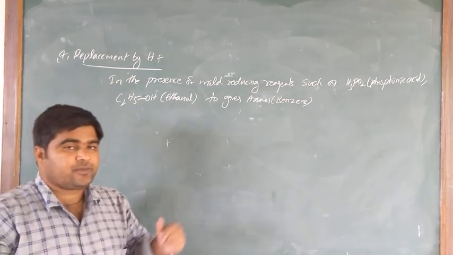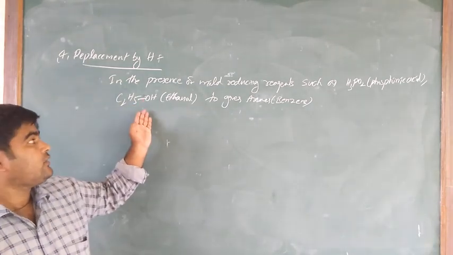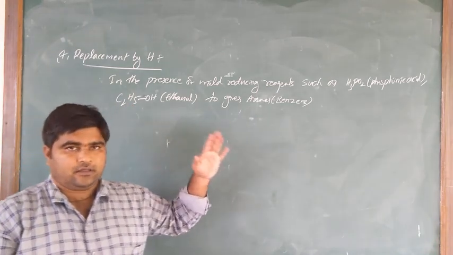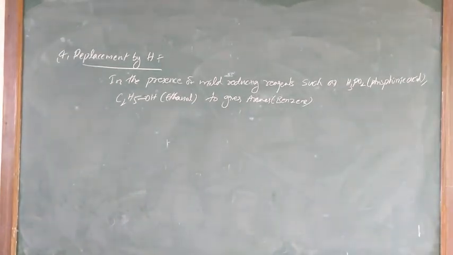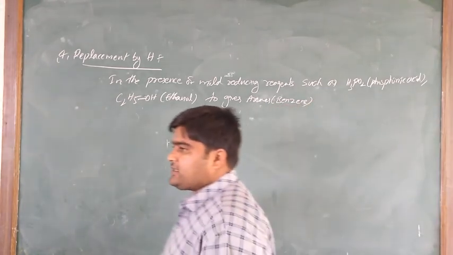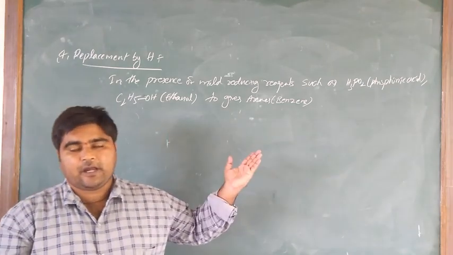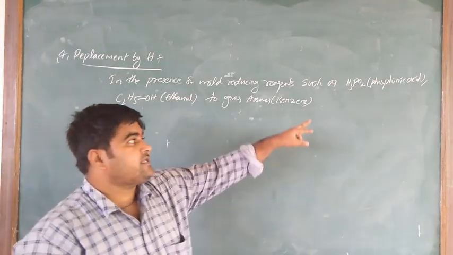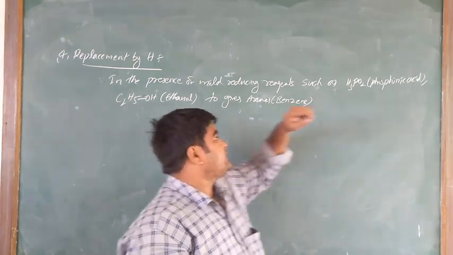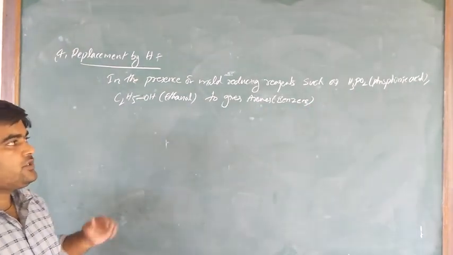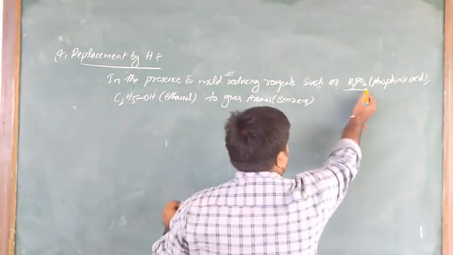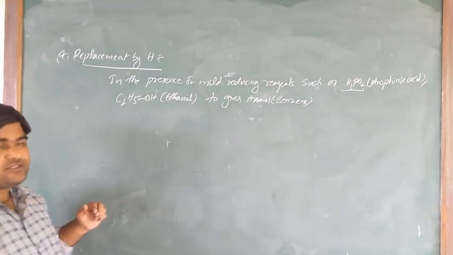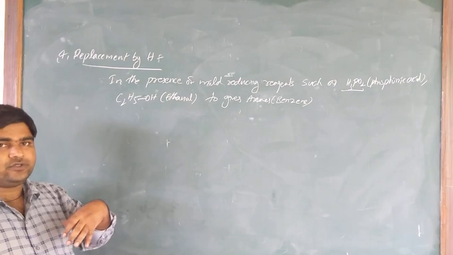Hypophosphorous acid is converted to orthophosphorous acid, and ethanol is converted to ethanal. Is it clear what I am saying? So aryl diazonium chloride salt reacts with mild reducing reagents such as hypophosphorous acid, H3PO2, and ethanol, C2H5OH, to give arenes, benzene. Here hypophosphorous acid H3PO2 and ethanol themselves get oxidized to produce the product.